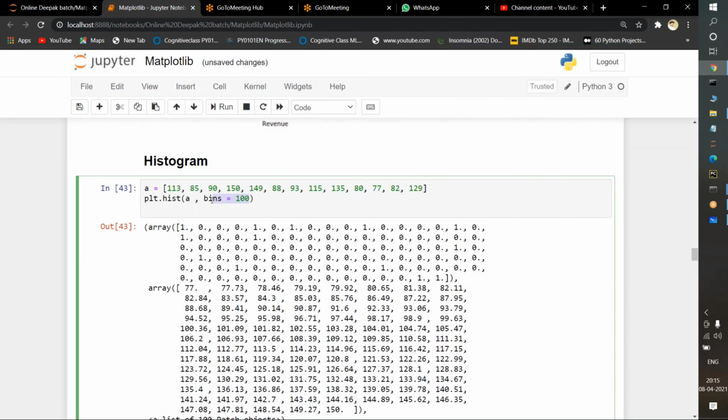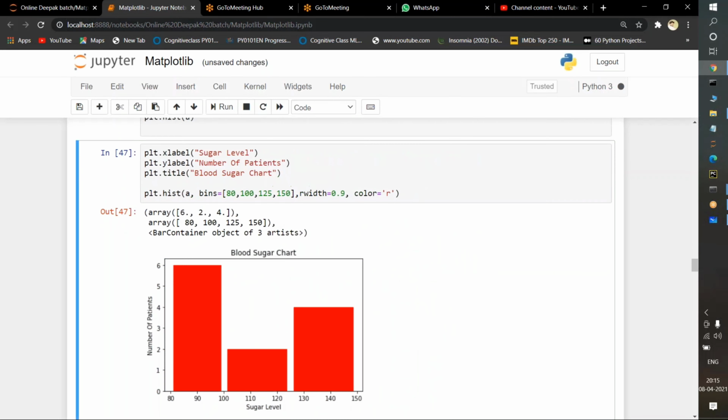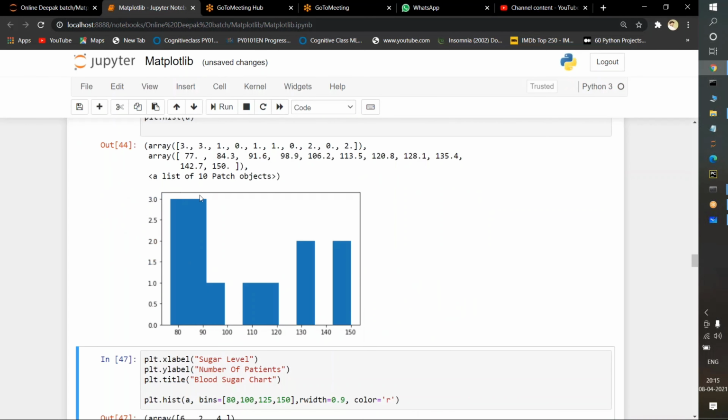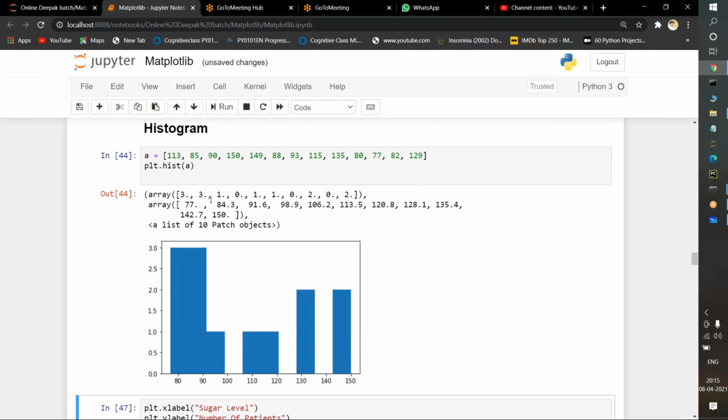Suppose I remove this bins, what will happen? Let's see. I am not passing bins here, I am just passing the entire data inside the histogram. If I execute it, the data will be in this format. From 80 to 100, it is just plotting entirely. Now I don't know whether there is data inside 80 to 90, or 90 to 100, or 110 to 120. I don't know very clearly. It is just plotting like this.